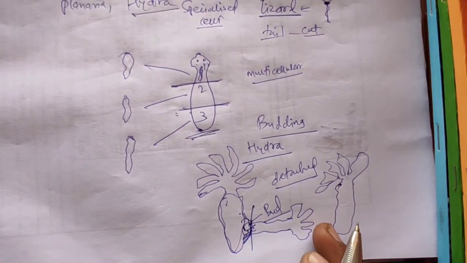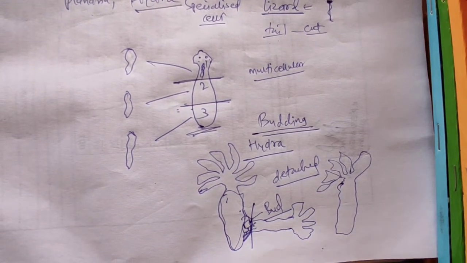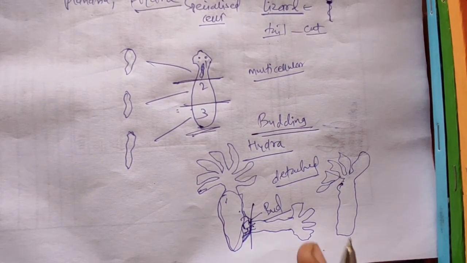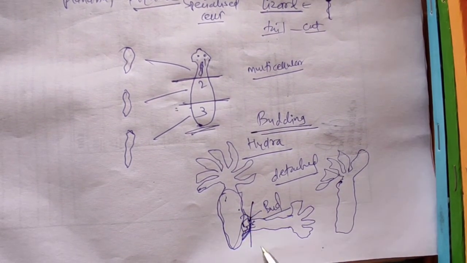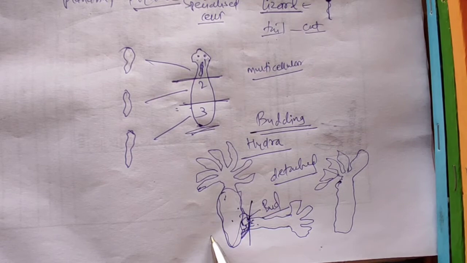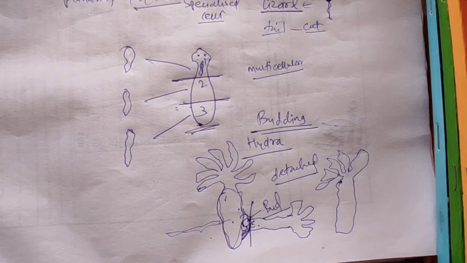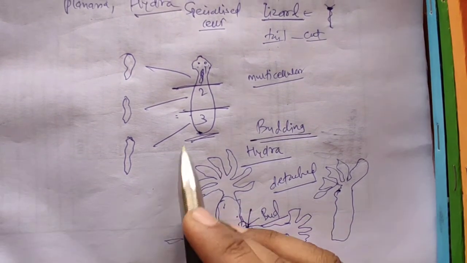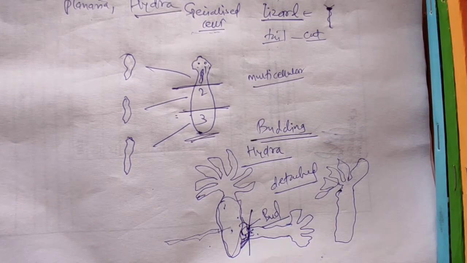This is the way of reproduction by budding. It happens at specific sites only, and at a time Hydra can produce more than two buds at the same time, because the organism contains regenerative cells. Regenerative cells are specialized cells which can produce a whole new organism.